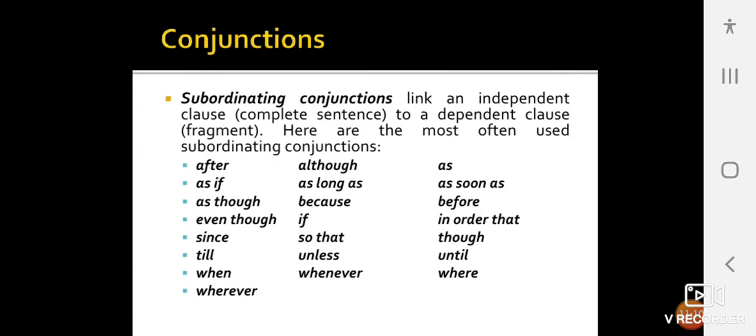Subordinating conjunctions link an independent clause, a complete sentence, to a dependent clause, a fragment. Here are the most often used subordinating conjunctions: after, as if, as though, even though, since, till, when, wherever, although, as long as, because, if, so that, unless, whenever, as soon as, before, in order that, though, until, where.